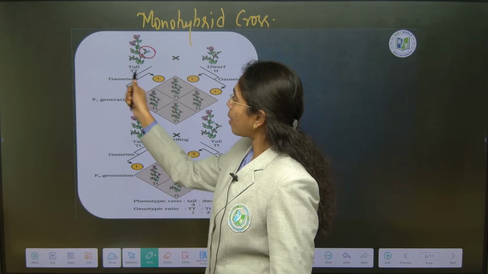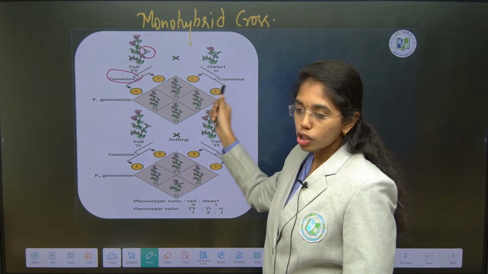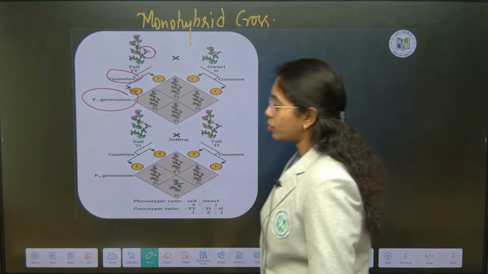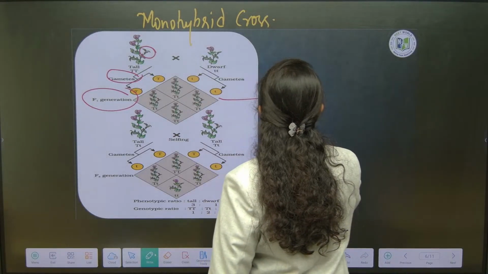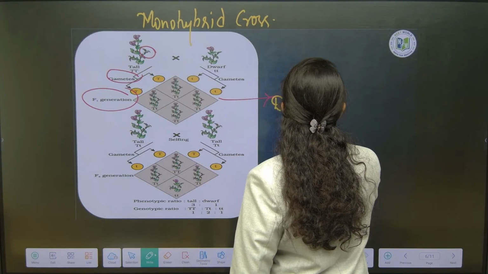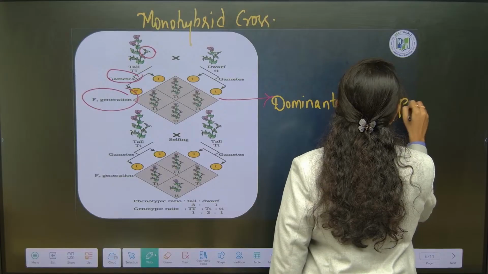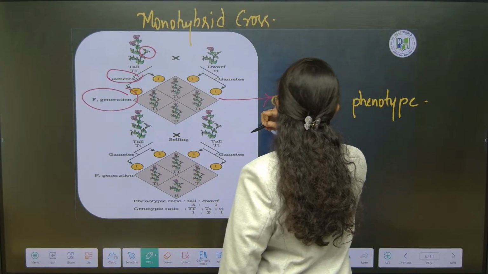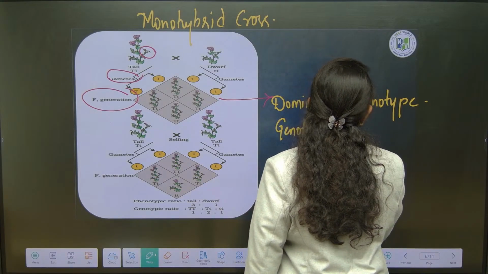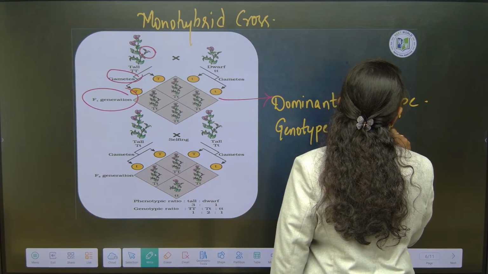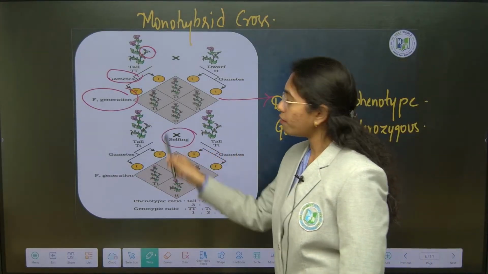And then for gametes, only one type of gamete you will get here, that is capital T, and here another type of gamete, that is small t. In F1 generation, the first filial generation, you will see only dominant phenotype, and the genotype is heterozygous.